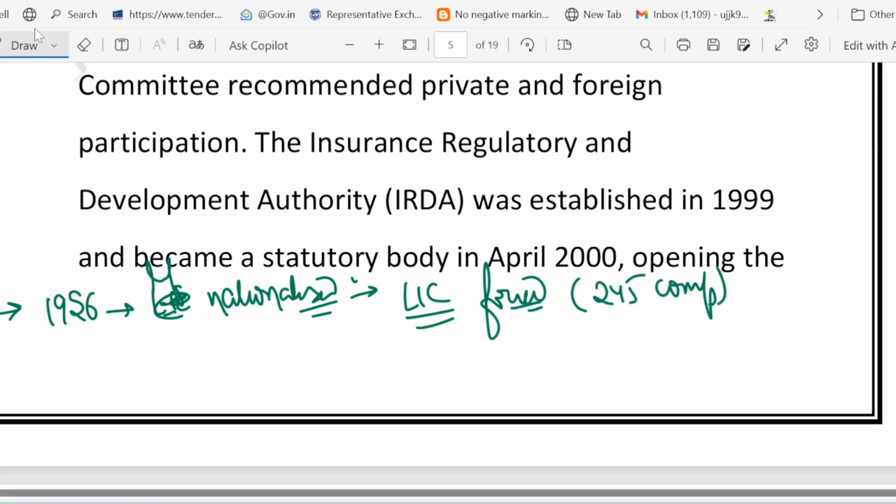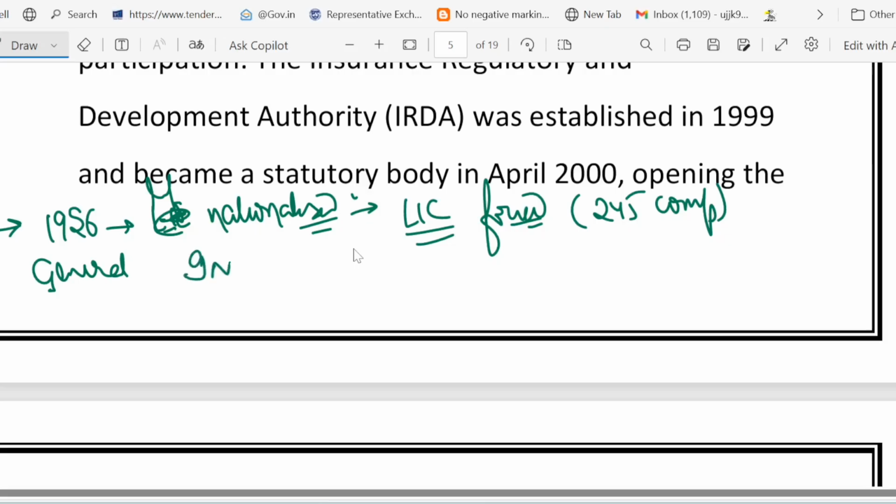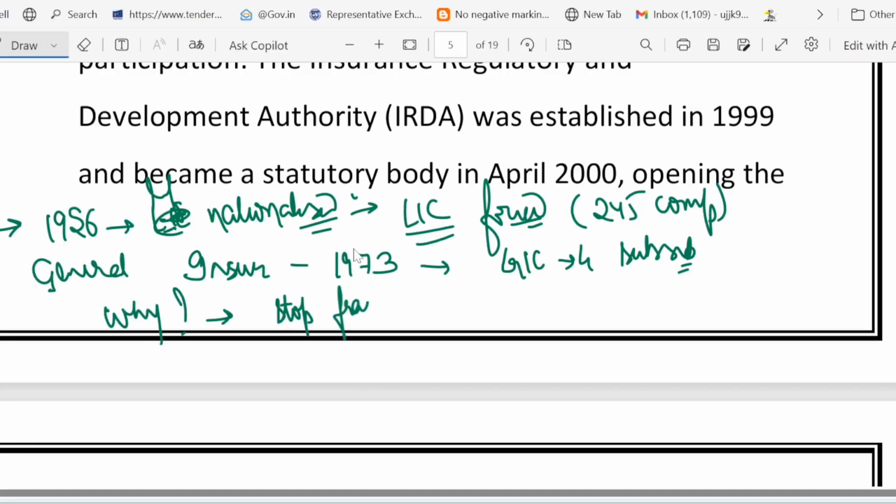Then after, we talked about general insurance. General insurance was nationalized in the year 1973, right? And GIC was formed and its 4 subsidiaries were also formed. Why nationalization? The reason was to stop the fraud, because fraud was going on, to ensure stability, and to make insurance public friendly. So these were the key reasons behind the nationalization of life insurance as well as general insurance, right?